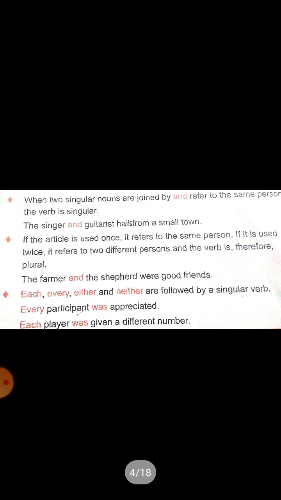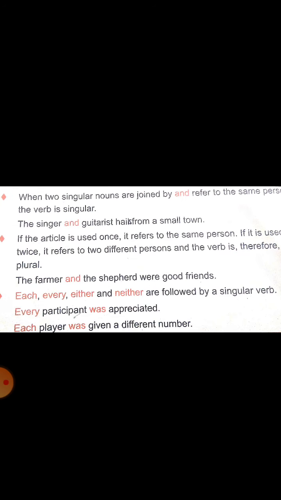The third rule is when two singular nouns are joined by and, and refer to the same person, the verb is singular. Two different nouns connected by and, when they refer to the same person, are considered singular, so the verb also singular. Look at the sentence.